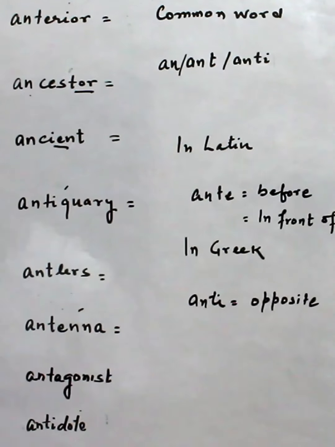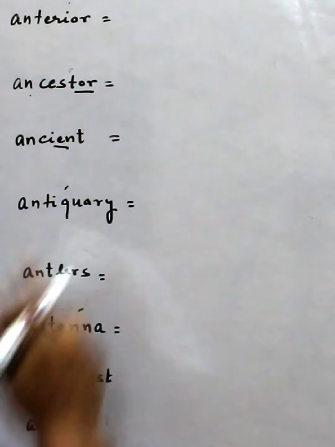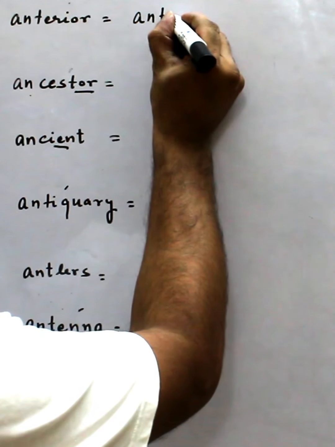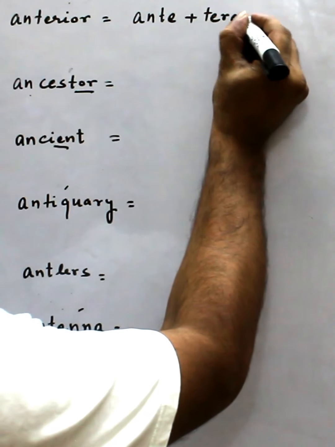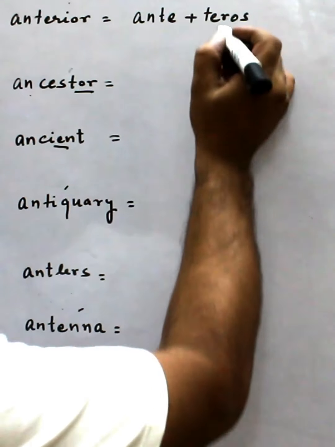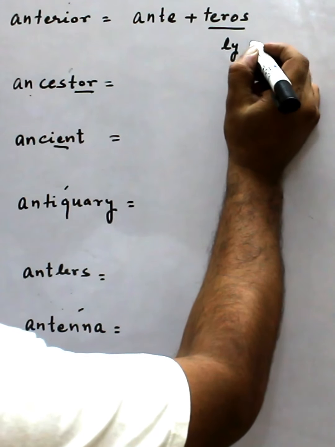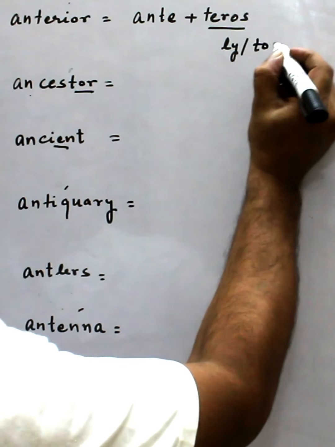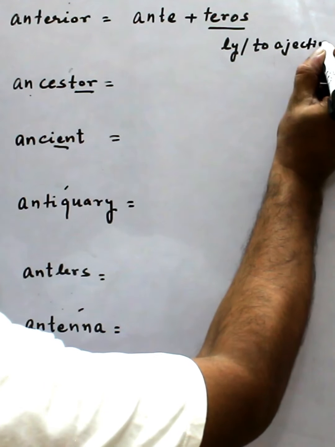Now in the first word, anterior, this is the sum of ant plus teros. Teros is actually, this word is used to make adjective.